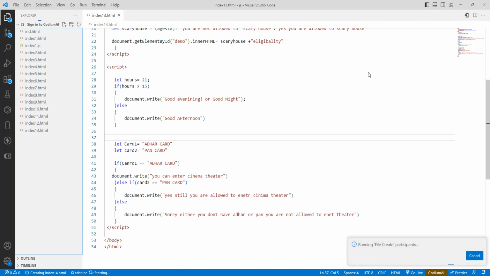Okay, so let's initialize my libraries. Condition means wherever you go. If you are attending some session, what is the condition? You have to be accepted by the admin. If not accepted, then you are not allowed. And if you are going to any park, you have to pay some amount. Let's say you are going to Lal Bagh Park in Bangalore, so you have to take an entry ticket. If you have a ticket, then you are allowed to enter. If not, then you are not allowed to enter.